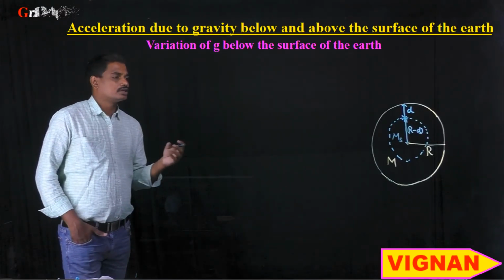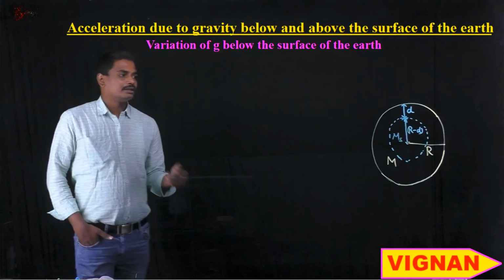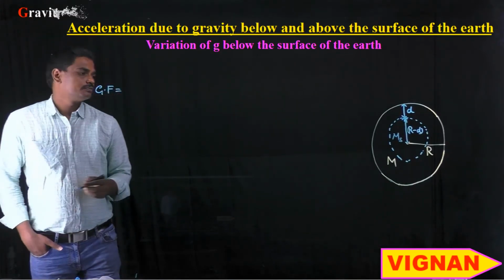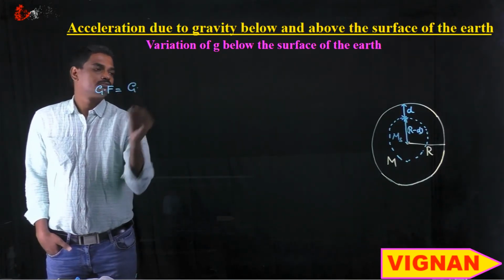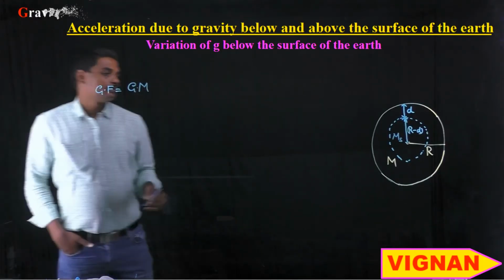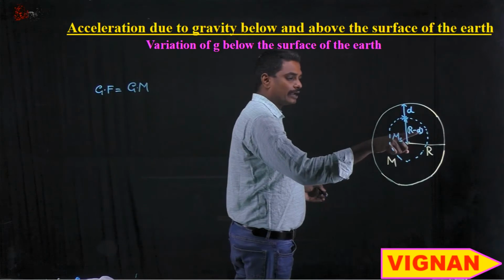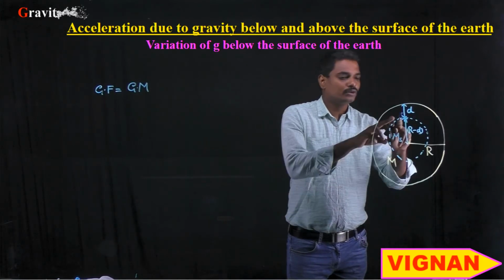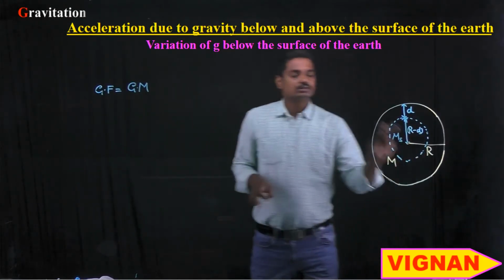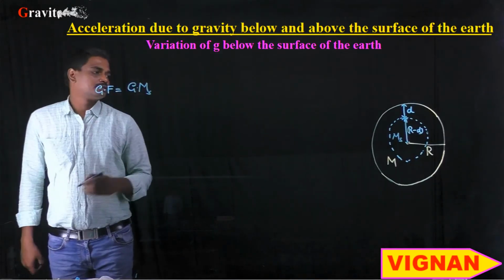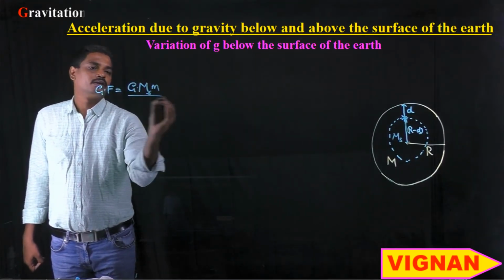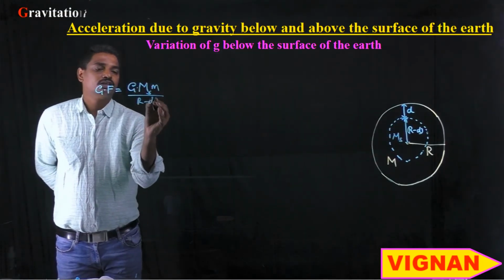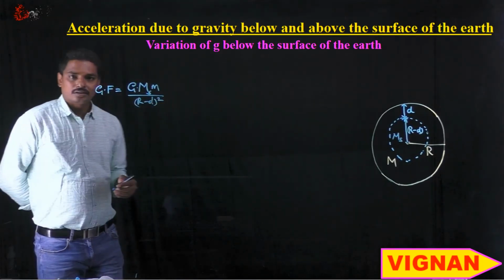The gravitational force between this planet and the object can be written as: gravitational force is equal to G into the mass of the planet. We should not consider the total mass of the planet, but only the mass of this inner sphere, which is ms, into the mass of the object small m, divided by the distance between the two centers of mass, which is (r minus d) whole square.